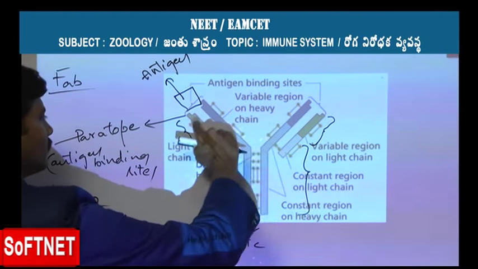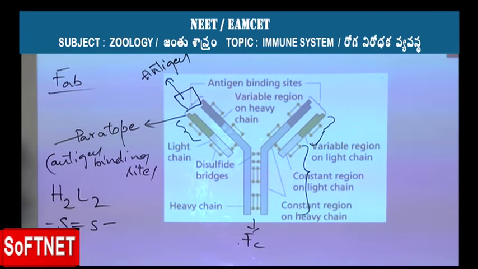Only the ends of the arms of this Y molecule keep on changing in the different types of antibody. In that way, they are called variable regions and constant regions. Both variable and constant regions are provided with light chains as well as heavy chains, and both are present in this antibody molecule.